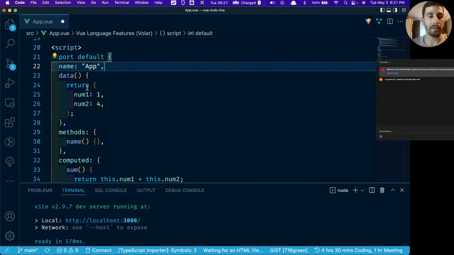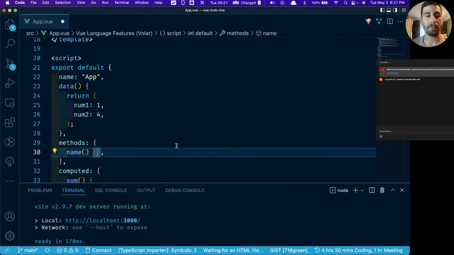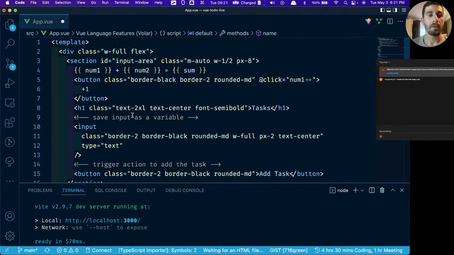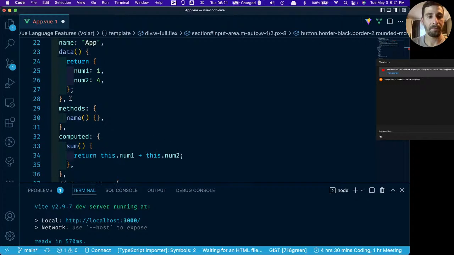So now we know what data does, and we know what computed does. Methods are arguably the most important part of it, because these are all of the functions. This is where you give your application functionality. So just like we have this button right here, where it adds 1, and we're doing it inside of this onClick event, what we can do, and this would be a much better idea, better practice, is instead of putting the logic right in there, we can just put a pointer. We can reference the method that we want to call. So let's make a method called increment.